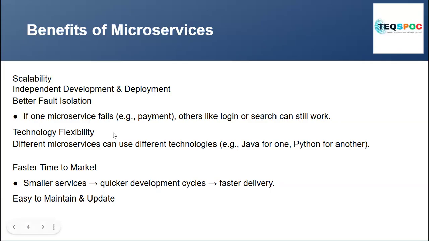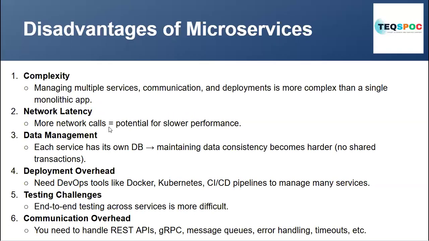Easy to maintain and update. Okay. Now, what are the disadvantages of microservices? Managing multiple services, communication, and deployment is more complex than a single monolithic application. That is true. Network latency means more network traffic, because with more applications, more network will be needed. So the performance may be slow. Okay. Data management: because every application will have its own database, data management will be needed. For that, resources or employees will be needed.